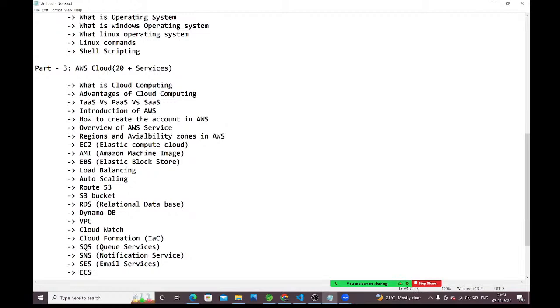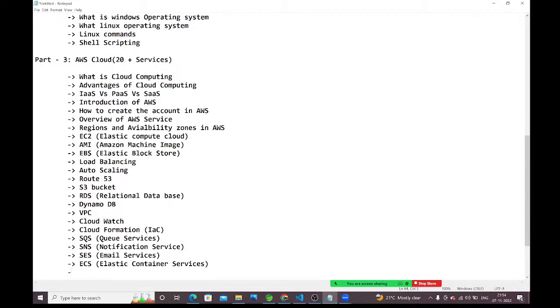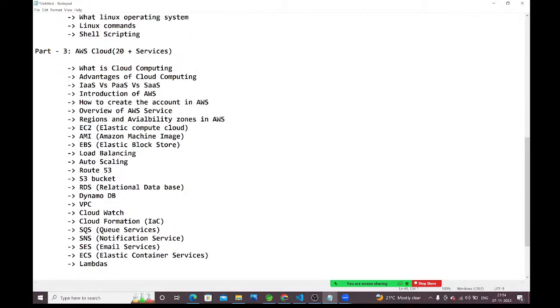ECS we will discuss. Elastic Container Services. And here we will discuss lambdas, guys. Very important for interviews. Lambda functions. Lambdas we are going to discuss it here.